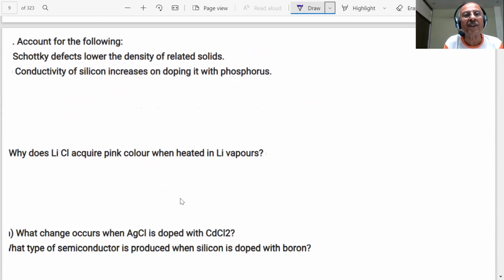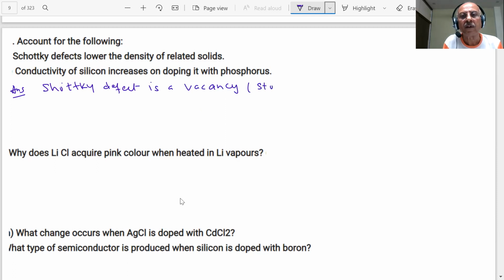Account for the following, students. Schottky defects lower the density of the solid. What is our answer, students? Schottky defects lower the density of solids because the number of missing anions and cations is the same. So it is a vacancy defect. Schottky defect is a vacancy, stoichiometric defect.